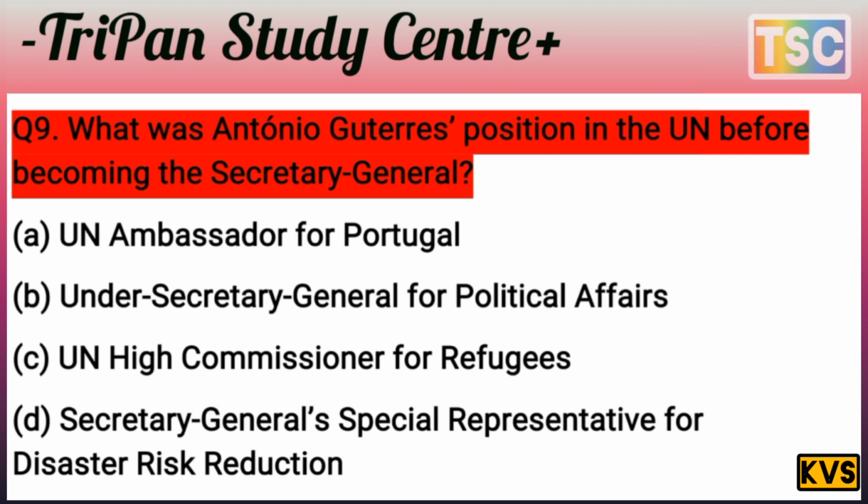You know that Antonio Guterres, who is Antonio Guterres? Not a UN ambassador for Portugal. A is totally rejected here. Under-Secretary-General for Political Affairs, that's nothing here. And the Secretary-General's Special Representative for Disaster Risk Reduction, that's nothing. Antonio Guterres is not a member there. The answer is C, the UN High Commissioner for Refugees. That is the important answer for this question.